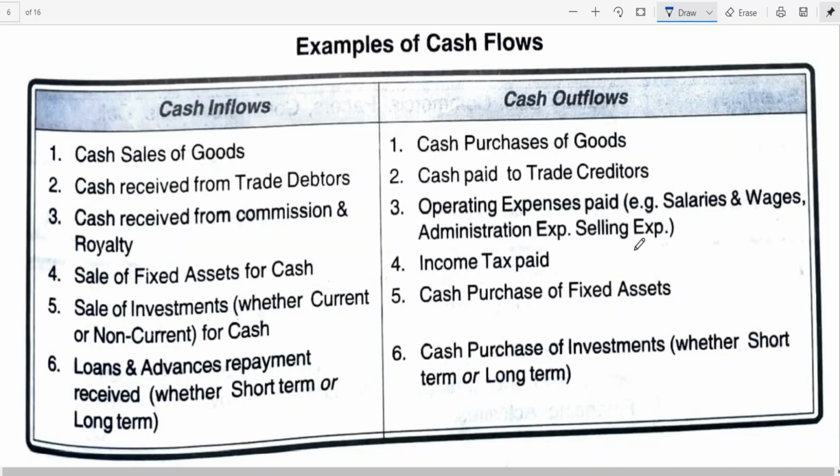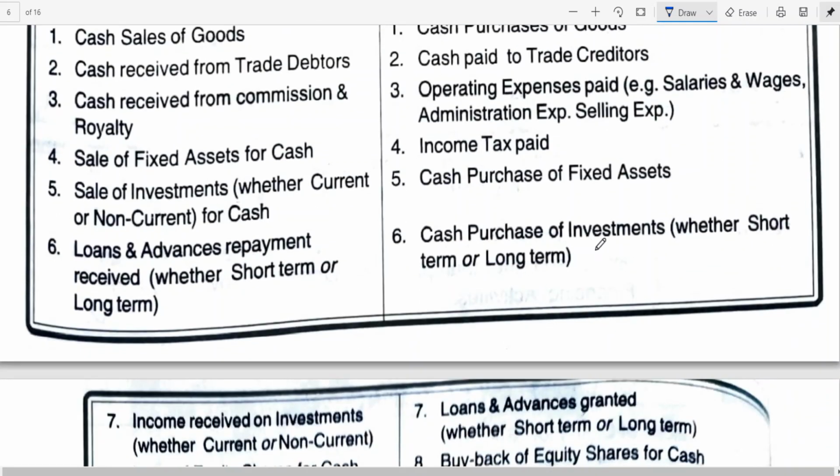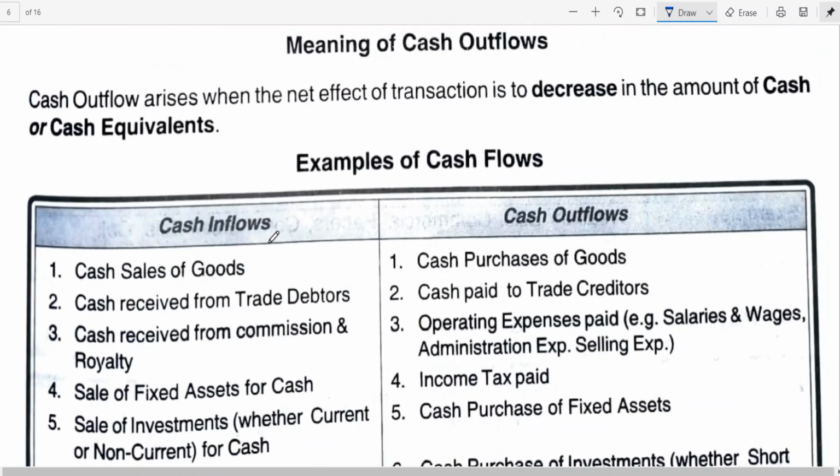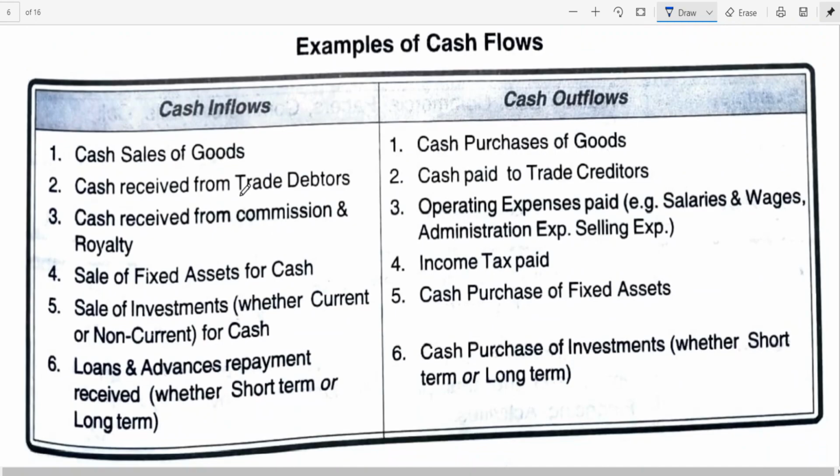Here you should understand that there is no difference between direct and indirect expenses. All expenses which are essential for running the business will be taken into consideration. Income tax paid, cash purchase of fixed assets, cash purchase of investment, whether short term or long term. Only briefly I am giving an idea.